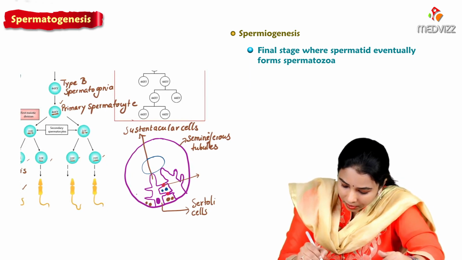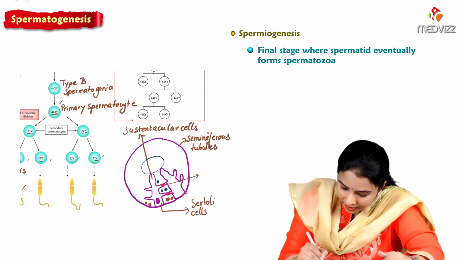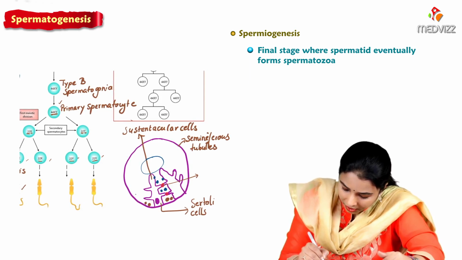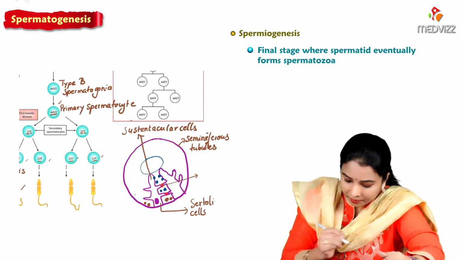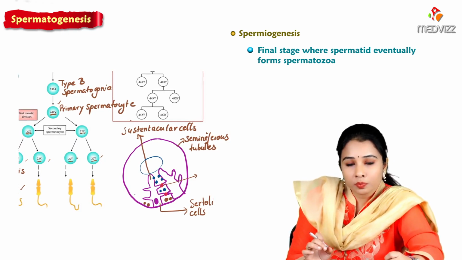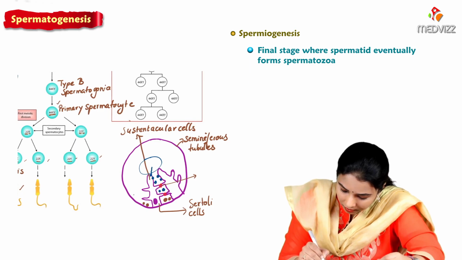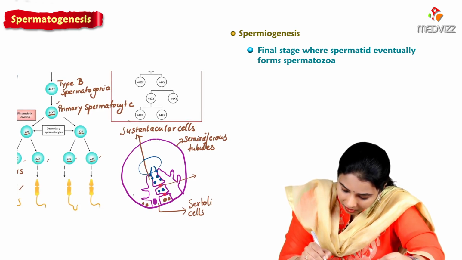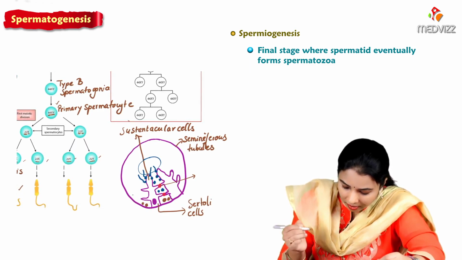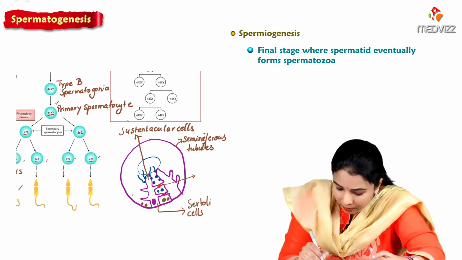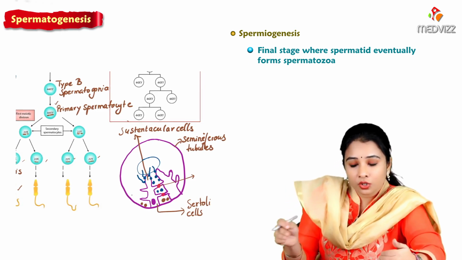And finally, we know that they divide to form spermatids which are in contact with this cell membrane. Spermatids undergo spermiogenesis to form sperm, which are still in contact with the cell membrane. And these sperms have to be released into the lumen.